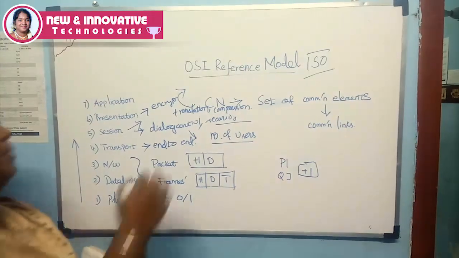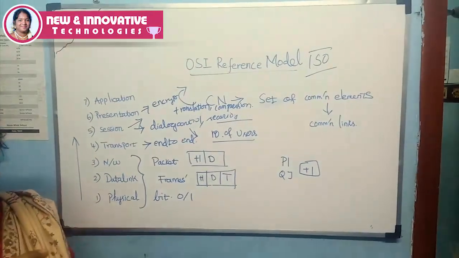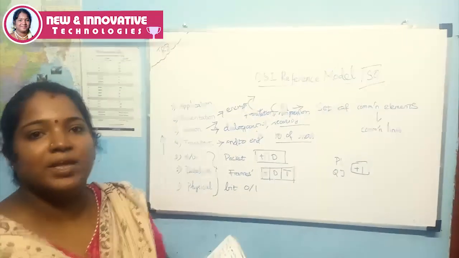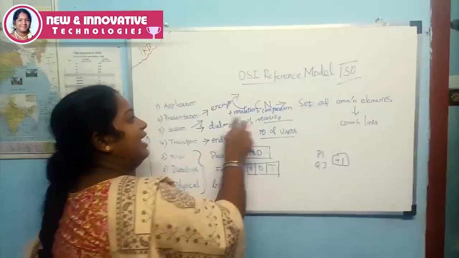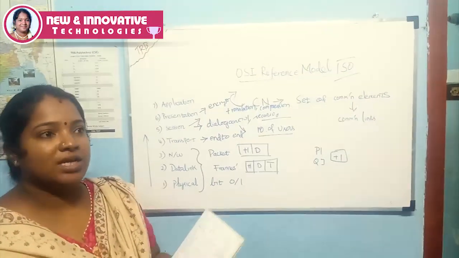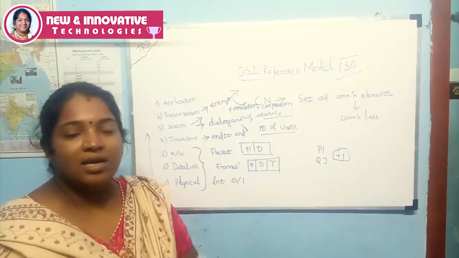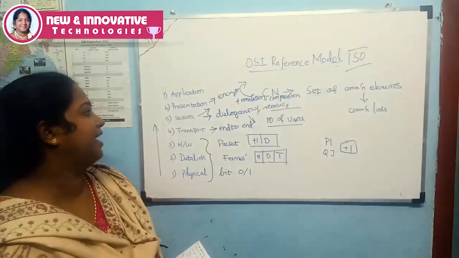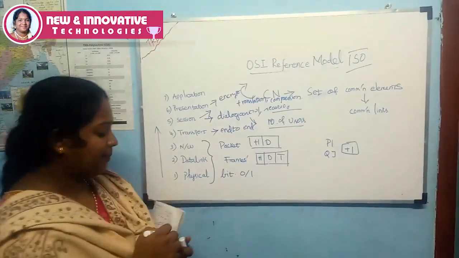Translation is nothing but a data is there, and that data format is changed to another format, which is known as translation. Compression we know already. That is a large amount of data to be stored as a small amount of data. That is known as compression.